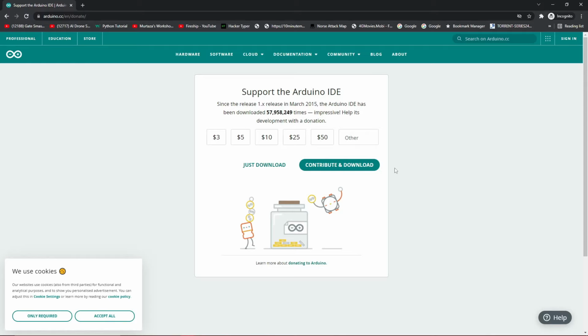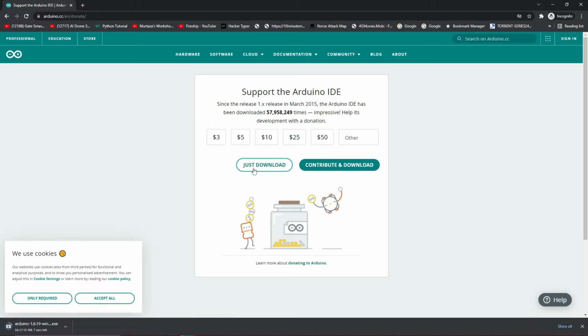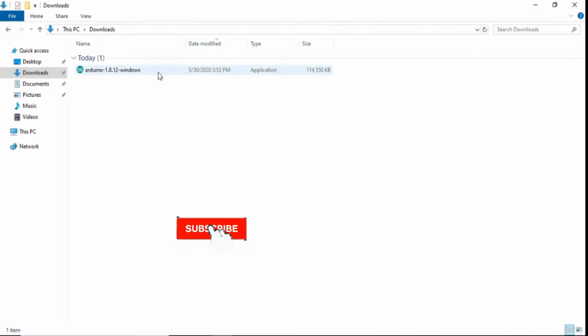So if you want to contribute some amount, you can select the amount from here and click on contribute and download. But for now, we will just click on just download. So it will download the Arduino IDE on our system for free. So after that, we will open it in an Explorer and double click on it. So it will launch the application for the installation process.